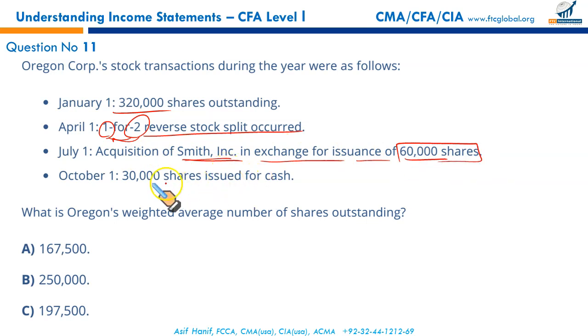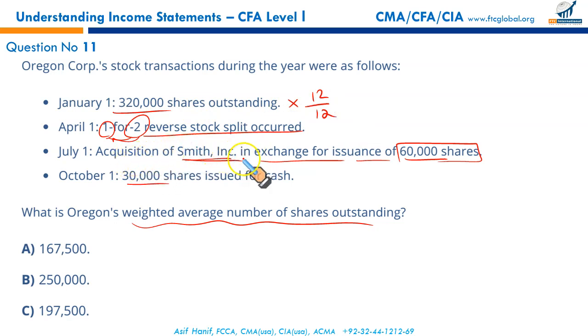And then we issued certain shares for cash. We need to calculate the weighted average number of shares. Alright, what are you going to do? Since these 320,000 shares were outstanding for the whole year, we're going to multiply it by 12 by 12. Right?